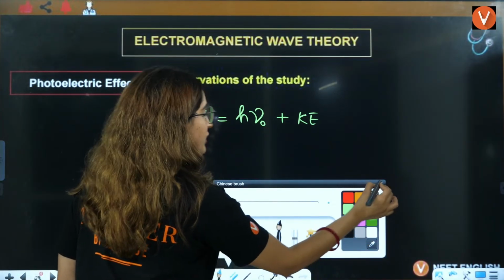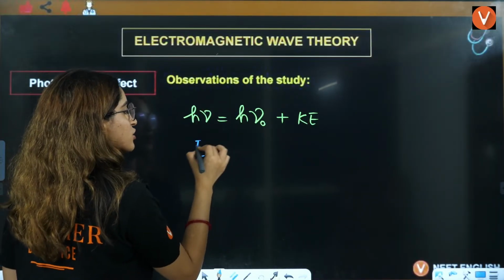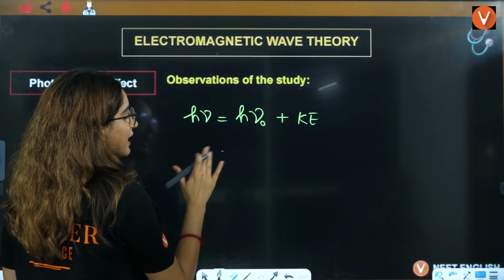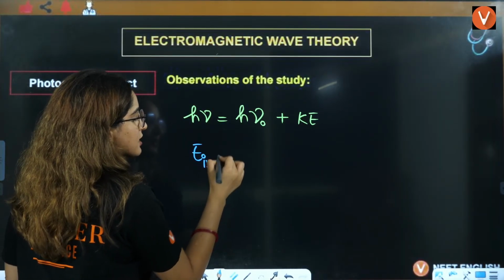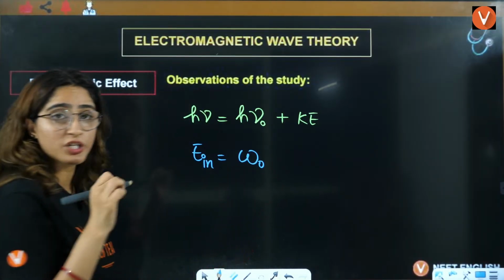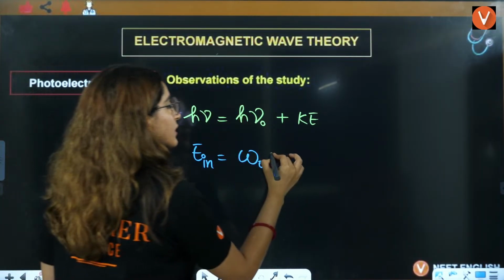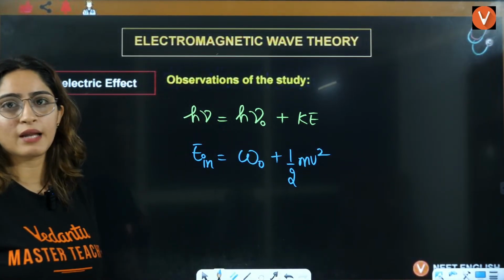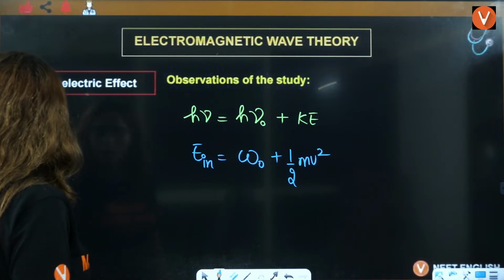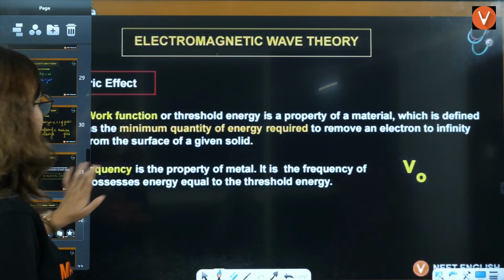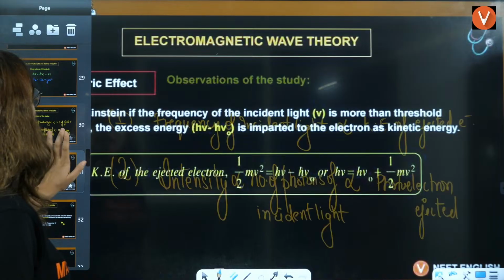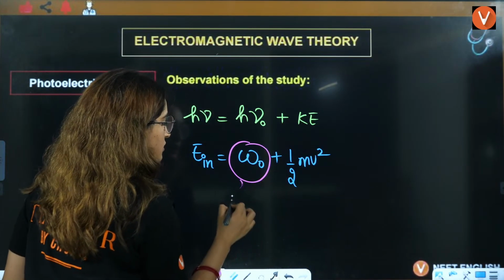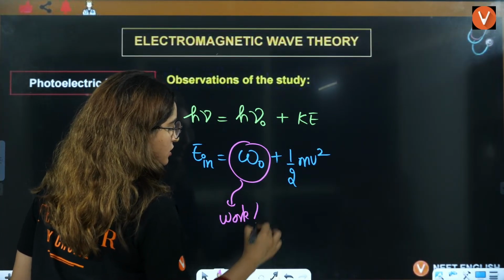It is also written as energy of incident light, you can write it as E_in. This is written as the work function of the metal, and this is written as kinetic energy, which is also written as half mv square. Now if I talk about this kinetic energy in terms of this, the same thing that I have written here, and you know what this is called? This is called work function.